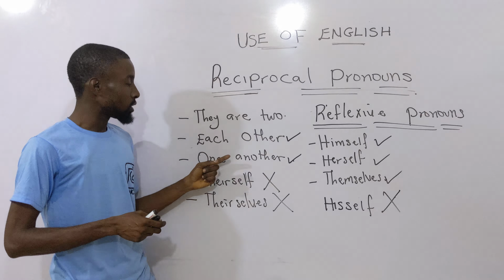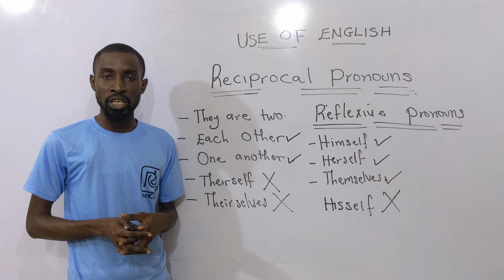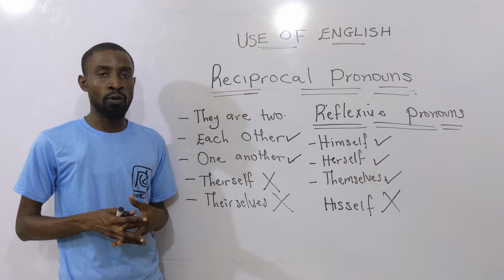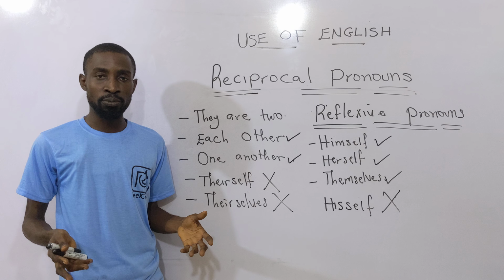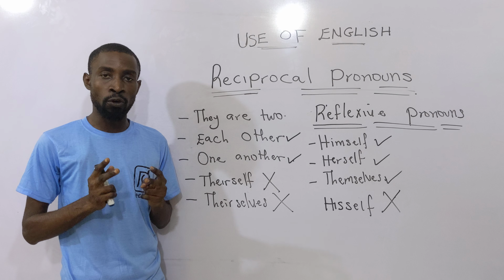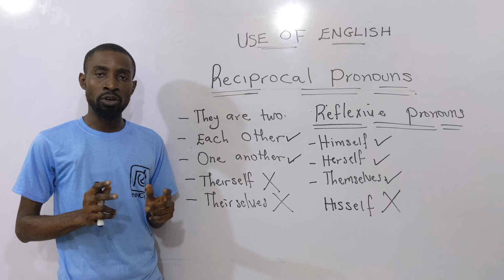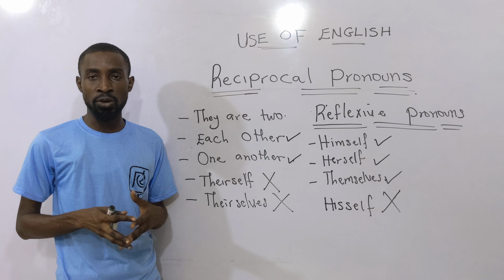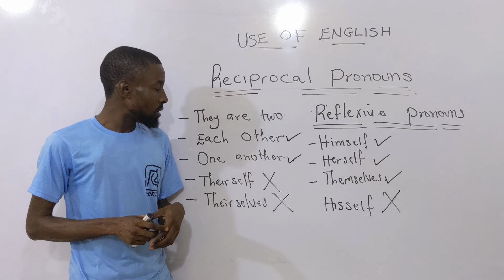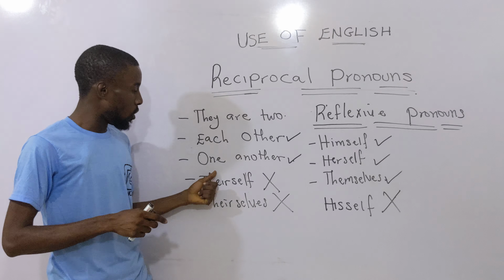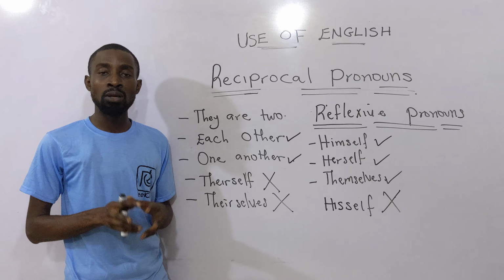For example, the two girls love each other, for two, but you cannot have the two girls love one another. It is not possible. Each other is just used for two persons. Shade and Mary love each other, two persons, not Shade and Mary love one another. The two girls are fighting each other. They are just two. But one another is used for more than two.